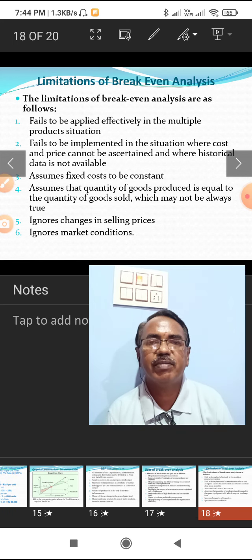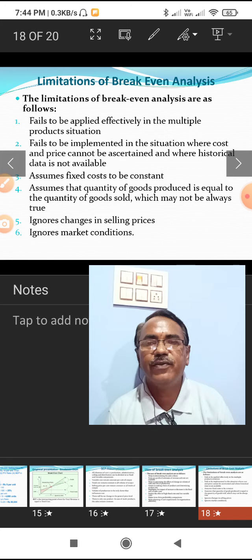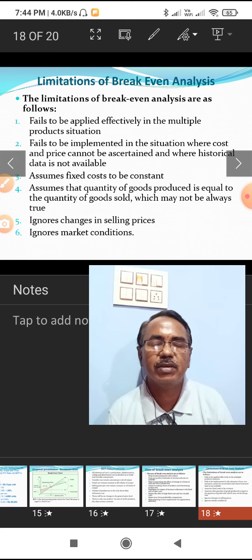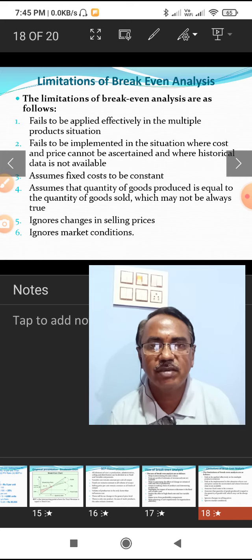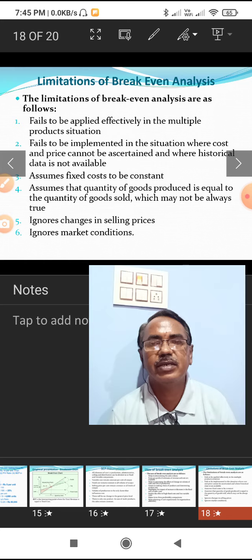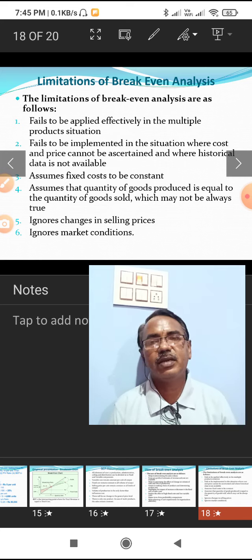What are the limitations of break-even analysis? These are the shortfalls of break-even analysis. First one, it fails to apply effectively in a multi-product situation. With more than one product, with different sales prices and different margins, we cannot find the break-even point. Only for a single product can we calculate the break-even point. If there are multiple products, we cannot calculate a single break-even point for all these products.